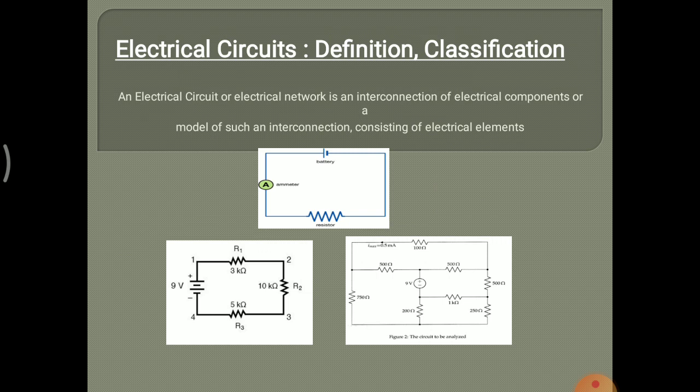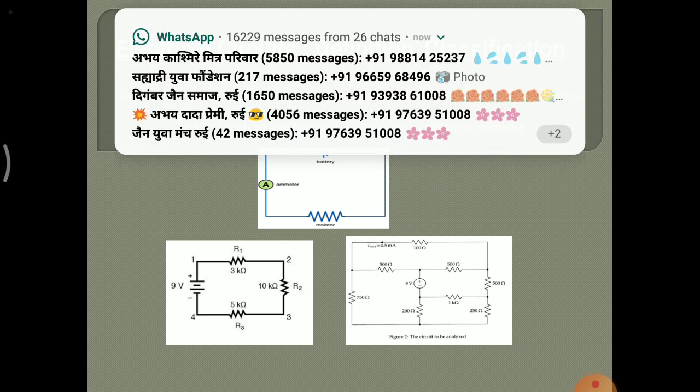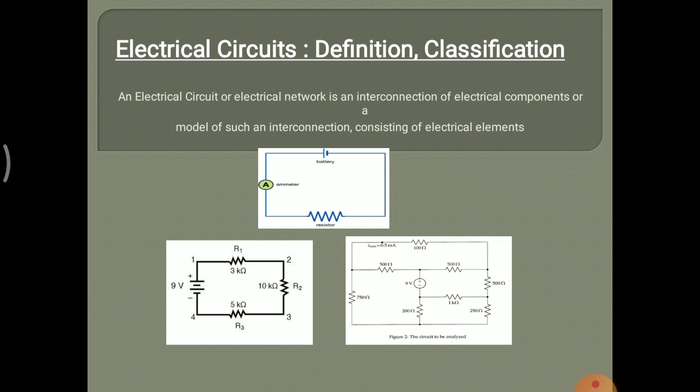Electric circuit. What is an electric circuit? An electric circuit or electric network is an interconnection of electrical components, or a model of such an interconnection, consisting of electrical elements. This image shows electric circuits. It is the combination or interconnection of different electric components or elements, that is an electric circuit.